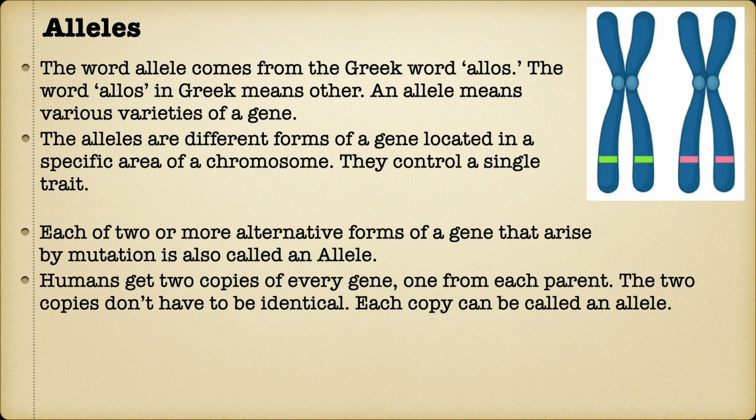Alleles. The word allele is based on the Greek word allos, which means other. Alleles are different forms of the same gene. It is worth noting that genes are located in a specific region of a specific chromosome. Since we receive 2 copies of every chromosome, one from father and one from mother, there might be a slight difference in the genes in these 2 copies. These copies are called alleles. All alleles of a single gene represent a single trait.